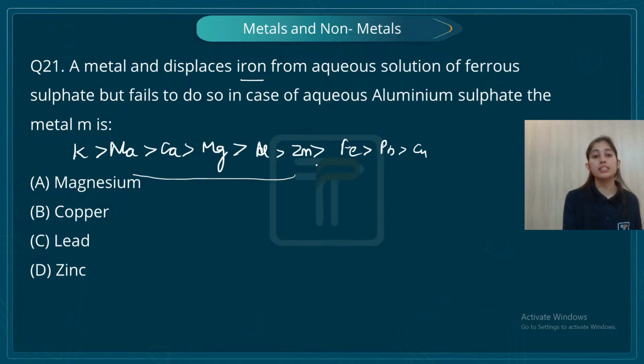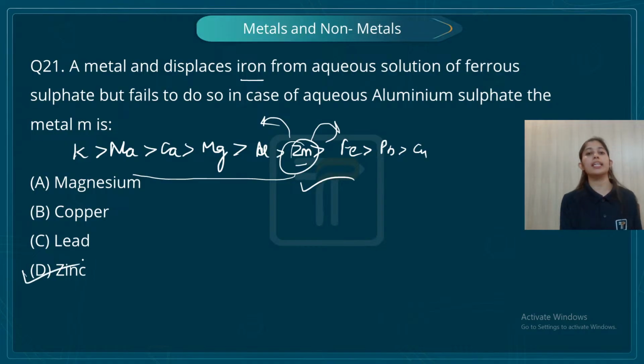It cannot replace aluminum from its salt. That means zinc is there. It can replace iron, but it cannot replace aluminum. So the correct option is zinc. It was pretty much direct. What I need to know is the reactivity series.